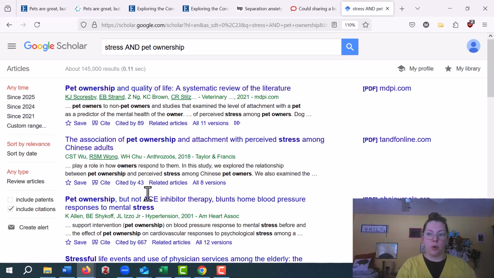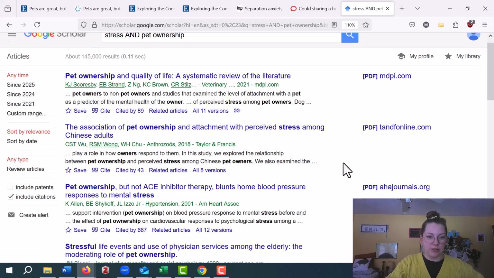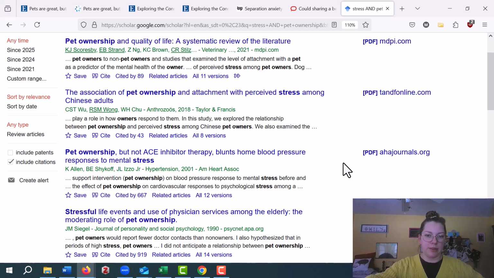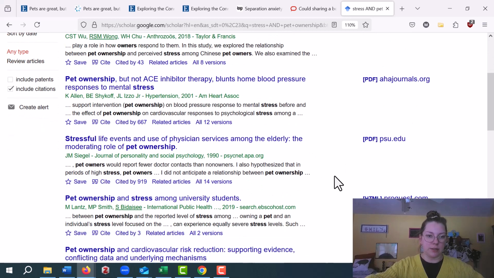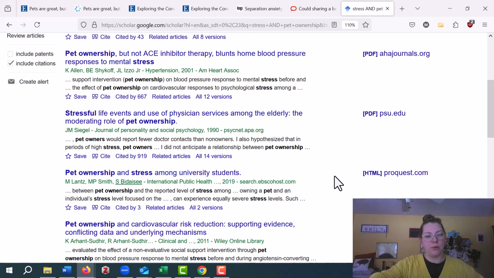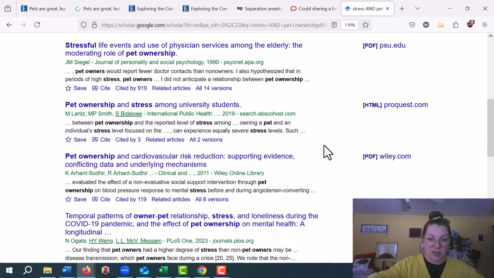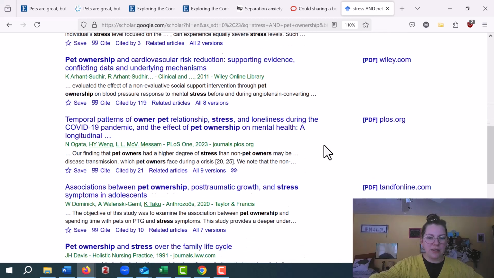Okay, pet ownership and quality of life. That might be interesting. There's that one about perceived stress among Chinese adults. I don't know what ACE inhibitor therapy means. I'm going to skip that. The moderating role of pet ownership could be interesting. University students and pet ownership, that's interesting. So a lot of this could be interesting.